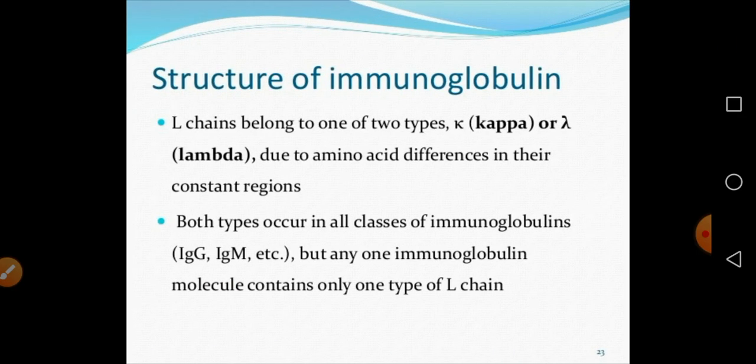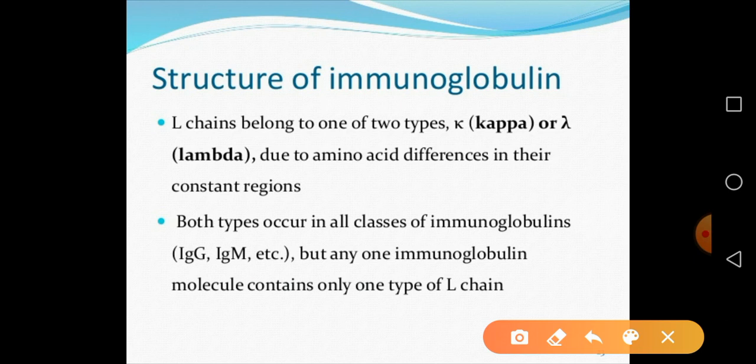Now the L chain has two types, that is kappa and lambda. Kappa and lambda are due to the difference in amino acids in their constant region.